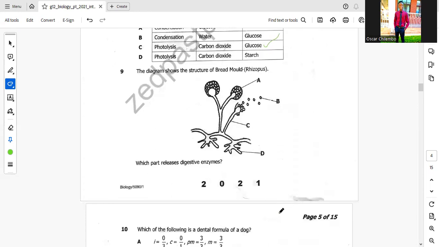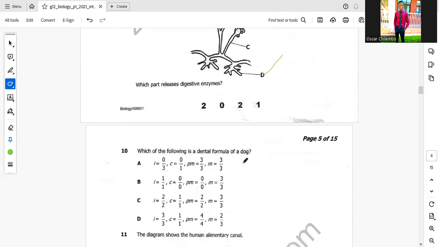The diagram shows the structure of bread mould. Which part releases digestive enzyme? The part here which releases the digestive enzyme is the hyphae, not the stolon, not the sporangial ball or the seeds. No, the part which releases the digestive enzyme in this process is the hyphae. So the correct answer is D.